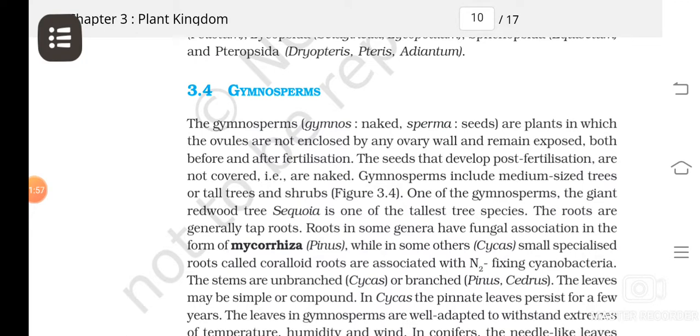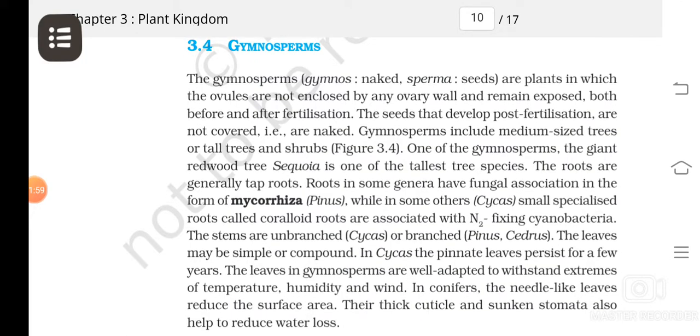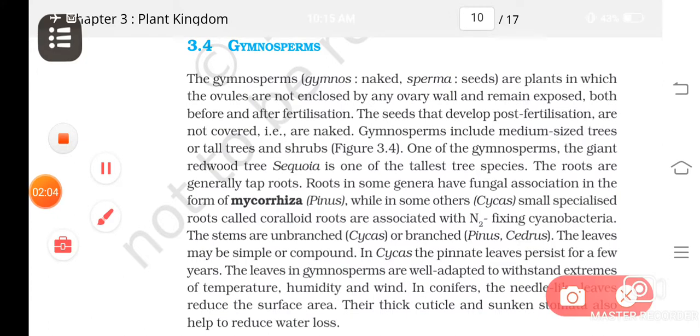And the speciality of roots is, roots show mycorrhizal association. So do you remember what is mycorrhiza? That is, there are fungal hyphae which are associated with the roots. So roots with fungal association is known as what? Mycorrhiza, the association of fungal hyphae with roots of higher plants.